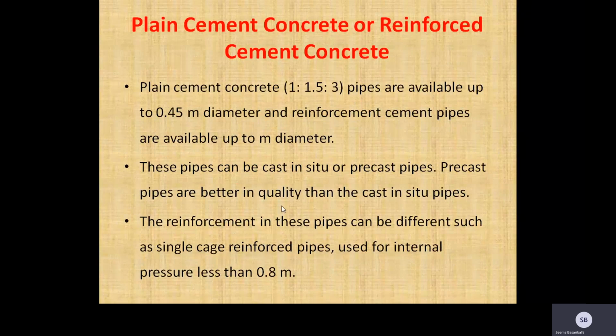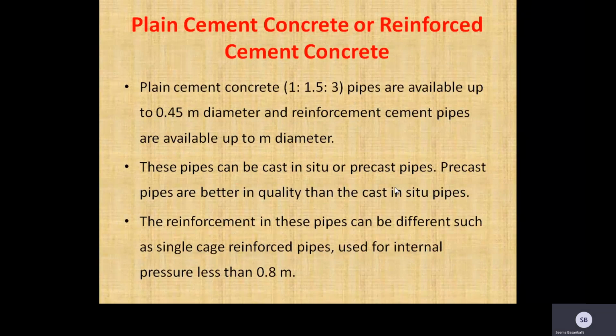Next, let us discuss plain cement concrete or reinforced cement concrete. Plain cement concrete in the ratio 1:1.5:3. Pipes are available up to 0.45 meter diameter, and reinforced cement pipes are available up to larger diameters. These pipes can be cast in situ or precast. Precast pipes are better in quality than the cast in situ pipes.